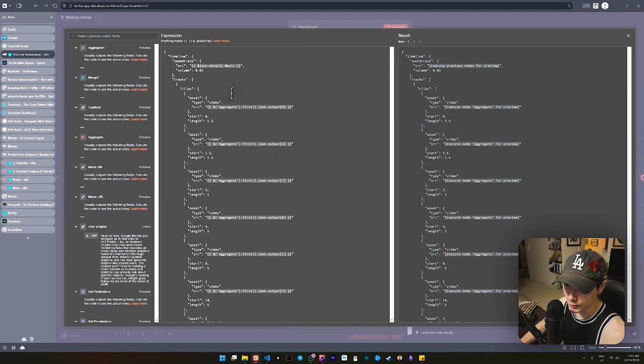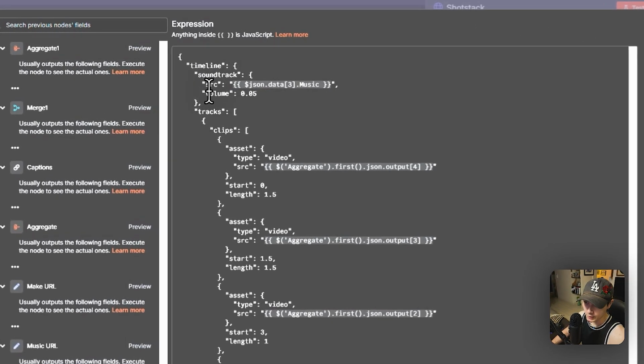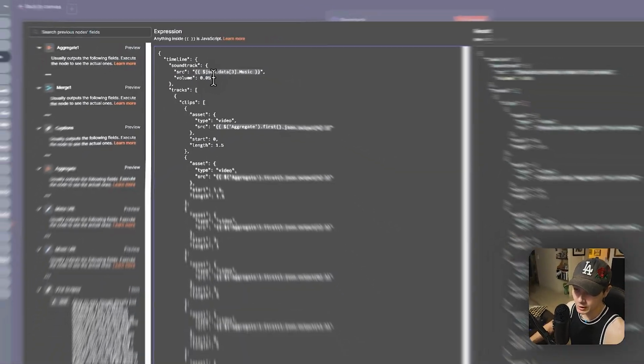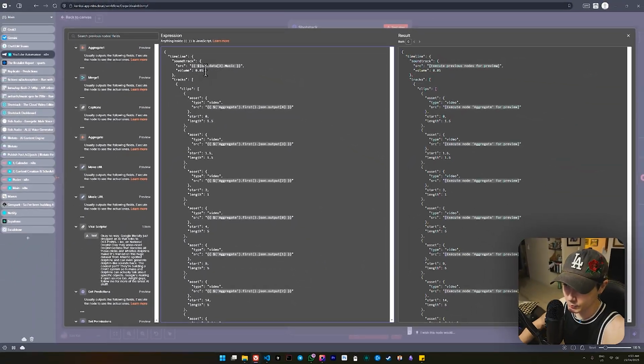Up here above, we have SRC, and this is where my music is going to come through. What I've done here as well is set the music volume, the background music, and I've set the volume to 0.05, and this just allows the voiceover to be more distinct, so people can actually hear it when the video is playing. I think at 0.05, you could probably even go 0.07 or 0.10 as well, would probably work. Again, test it out, see how it works for you.